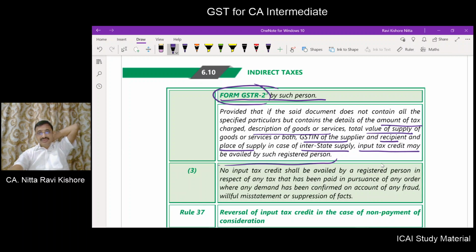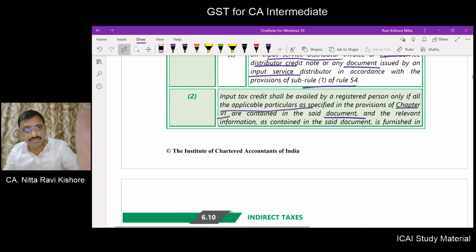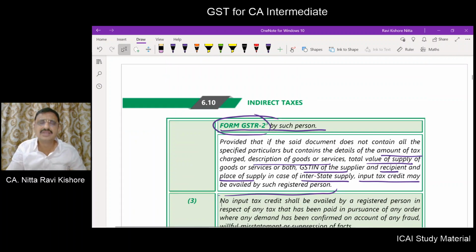So the preceding provision says it should contain all the particulars, but this provision says, if all the particulars are not there, at least if you have these items in your document or invoice, you are allowed to take input tax credit.